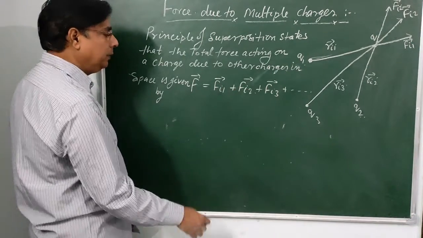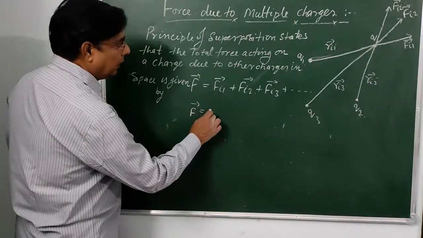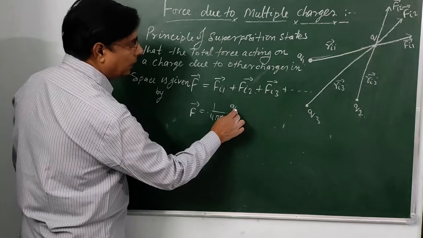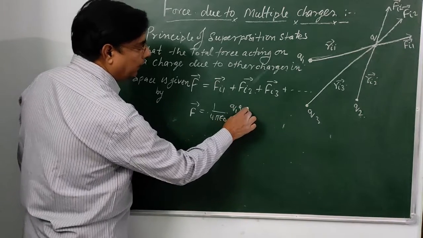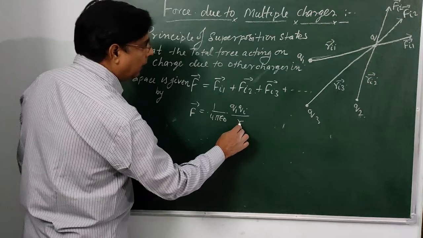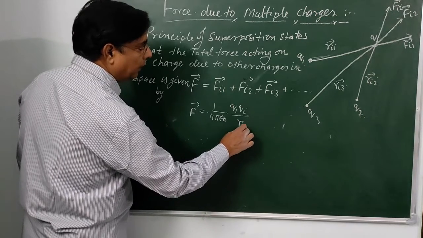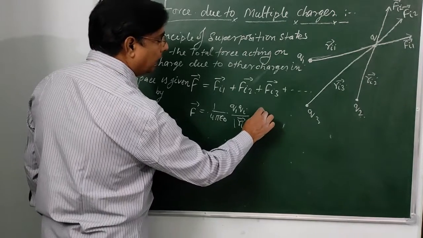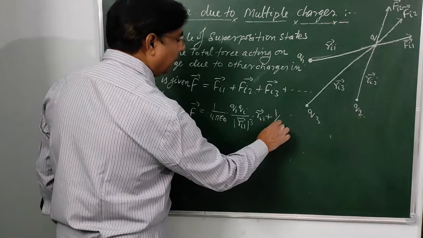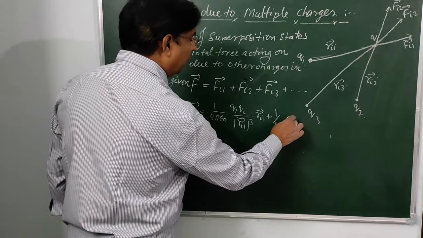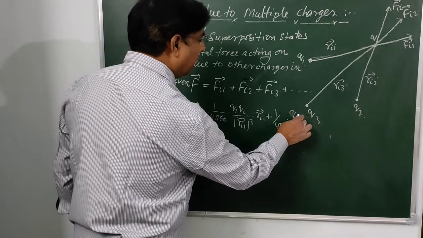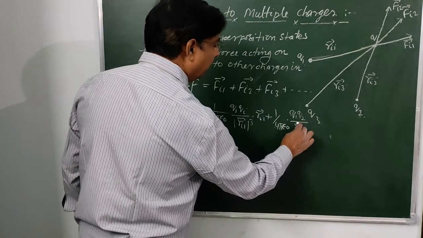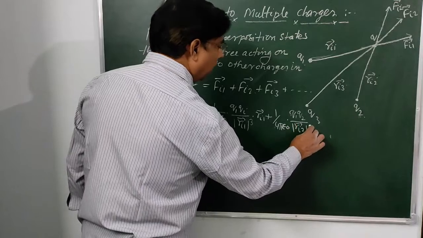We can put the values of these forces: 1 upon 4 pi epsilon naught q1 qi divided by ri1 whole cube into ri1 vector, plus 1 upon 4 pi epsilon naught q1 q2 divided by ri2 whole cube.